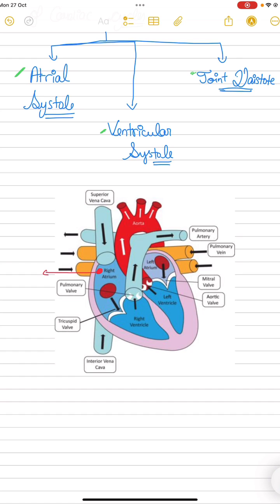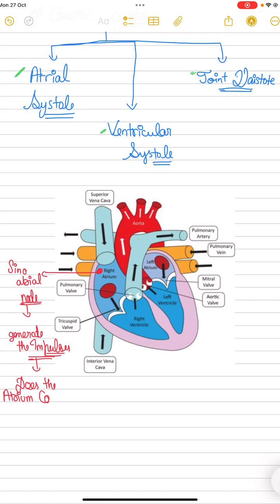In the upper corner of the right atrium I am drawing a red dot, called the sinoatrial node. What does the sinoatrial node do? It generates the electrical impulses. And what do these electrical impulses do? They cause the atrium contraction. Due to the sinoatrial node, the atrial contraction happens.